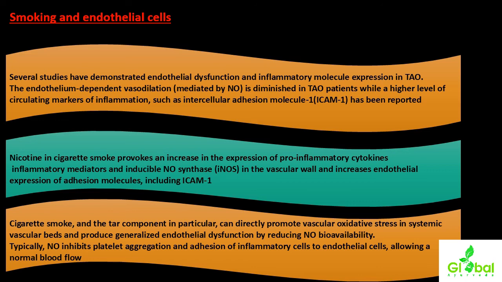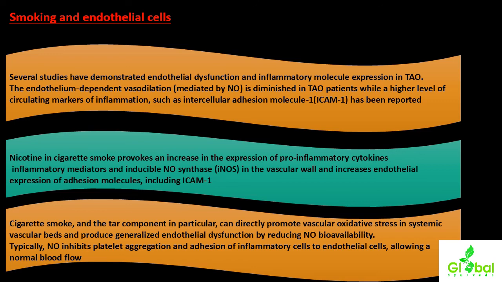Typically, nitric oxide inhibits platelet aggregation and adhesion of inflammatory cells to endothelial cells, allowing normal blood flow. So normally NO inhibits platelet aggregation and the adhesion of inflammatory cells to the endothelial lining, allowing normal blood flow.